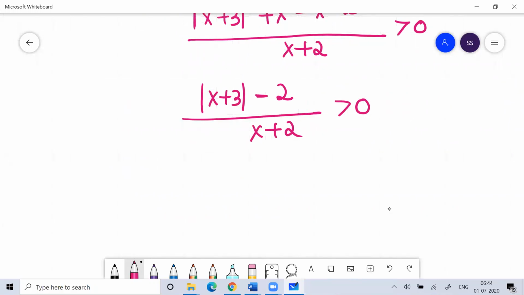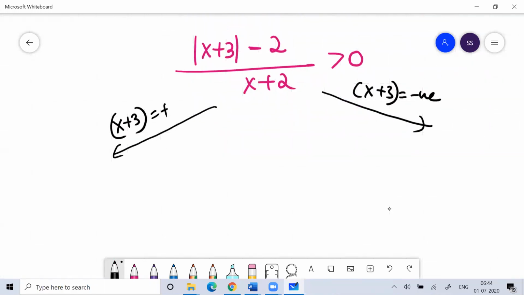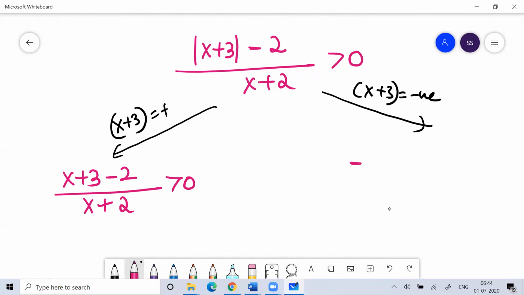Now again the two things can happen. Either your x plus 3 is positive, or x plus 3 is negative. Because the modulus function is there, you can write this as x plus 3 minus 2 by x plus 2 is greater than 0, and this is minus x minus 3 minus 2 by x plus 2 is greater than 0.